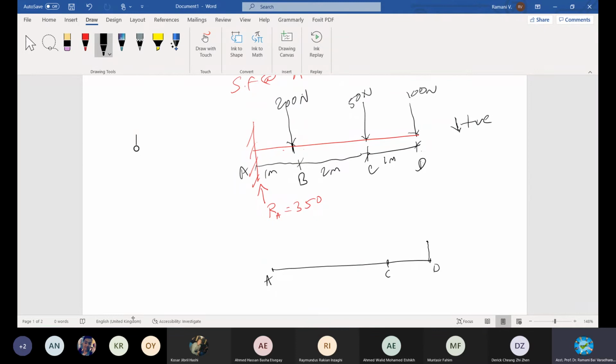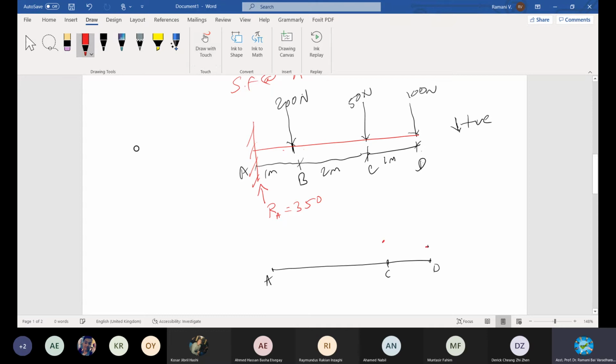At C, what is the value? At C, 100 plus 50, 150 Newton. Okay, this is already 100, adding up, right? Somewhere is 100, 150 on top. Okay, a little bit higher. We go up to 350, right? Let me proportion it, otherwise I will have a problem. I just put a mark only. 100, 150.